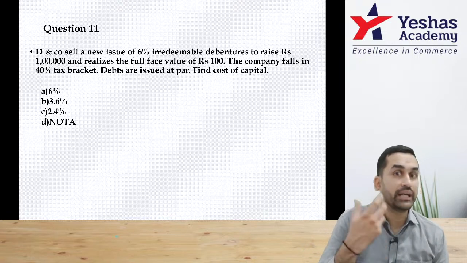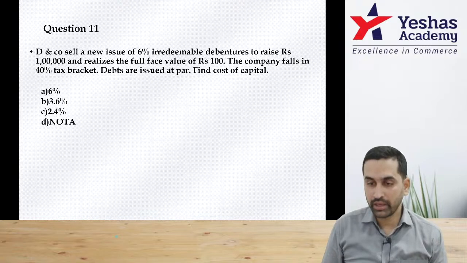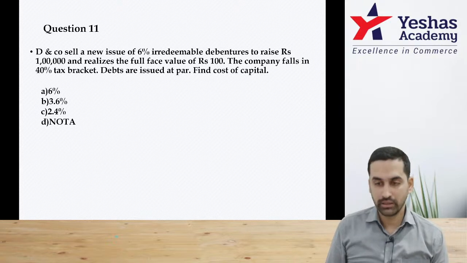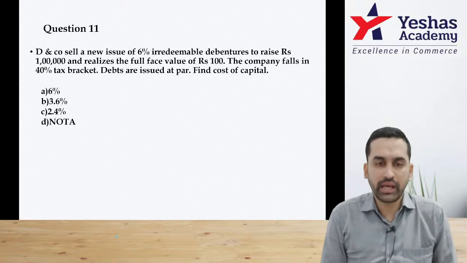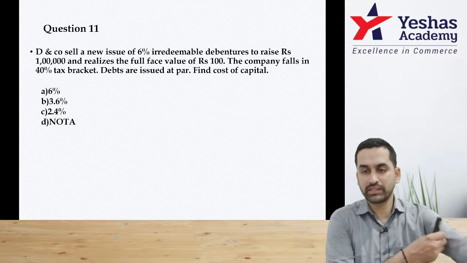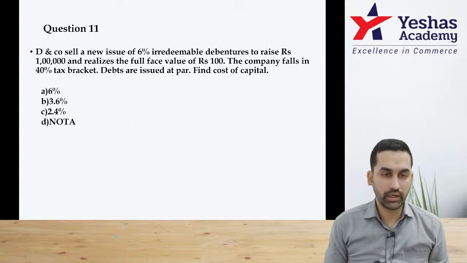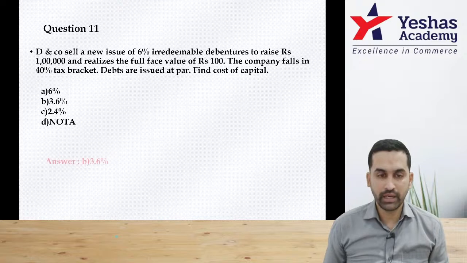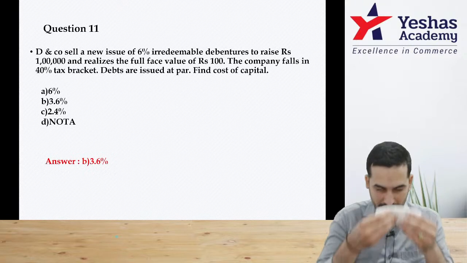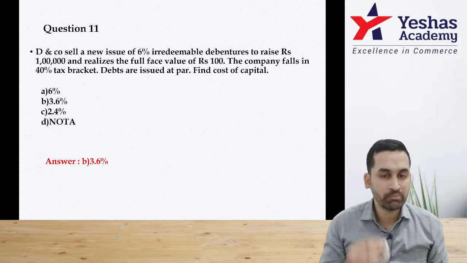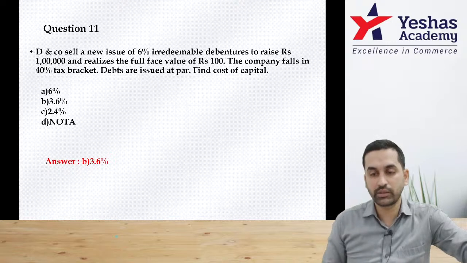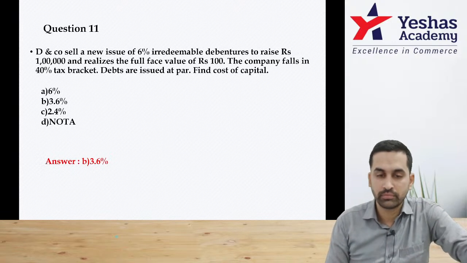Understand, if there is no redemption adjustment in the question, then I simply have to do I into 1 minus t divided by net asset. And here they said it is at par. That means I have to simply do 1 lakh into 6%, 6,000. 6,000 into 1 minus t, divided by simply 1 lakh rupees. I think it is 3.6%. Straight simple question. There is no discount, no premium, no par value, no redemption adjustment, nothing. It's the easiest question.